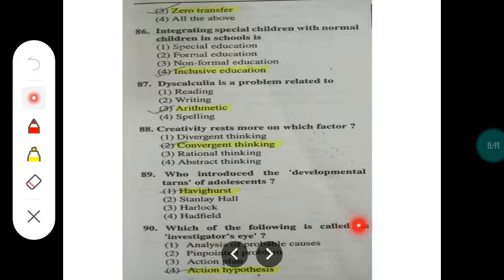Which of the following is called the investigator's eyes? Just remember the term investigator's eyes. Here their work is to investigate, their work is to take action, so it should be the action hypothesis. So the correct option here is option number 4.